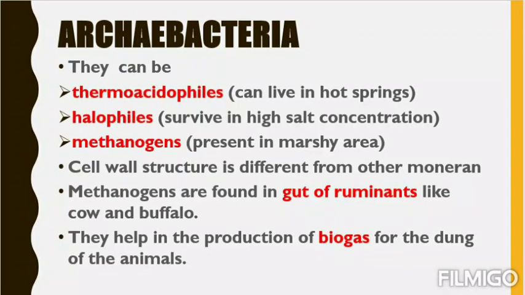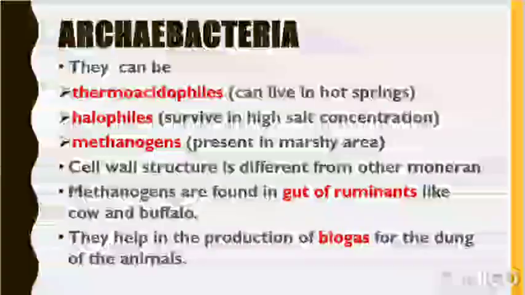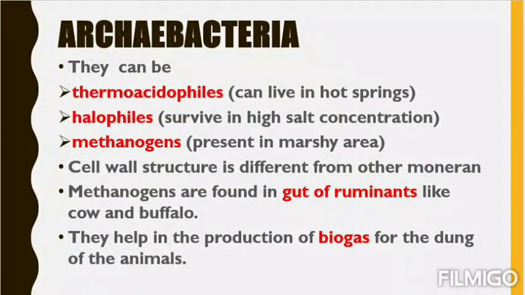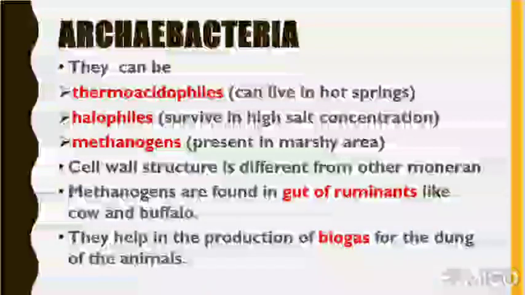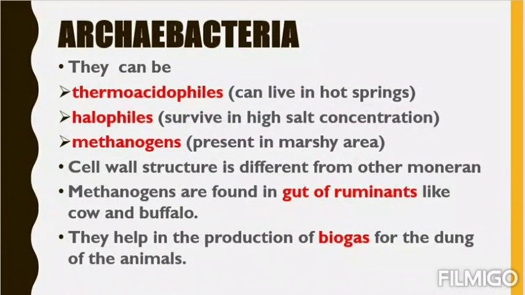See, these methanogens are found in gut of ruminants like cow and buffalo. In buffalo and cow body it is found, and it is helpful in digestion of the grasses or leaves they are eating, because these things are having high cellulose content. So it should be digested properly. Then they help in production of biogas from the dung of the animals.